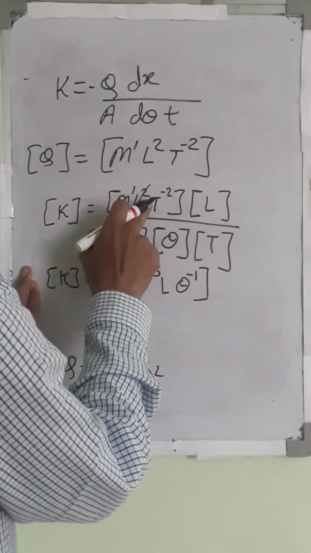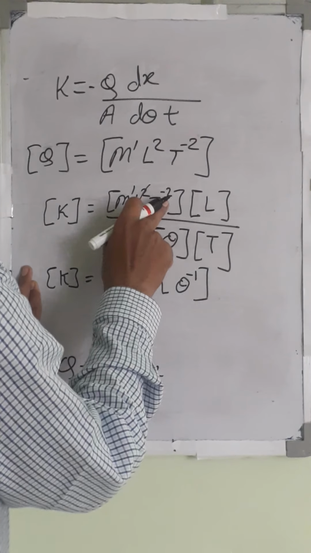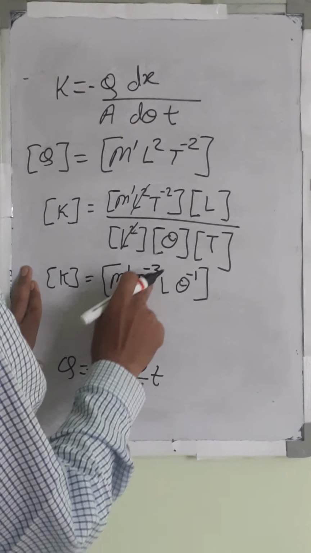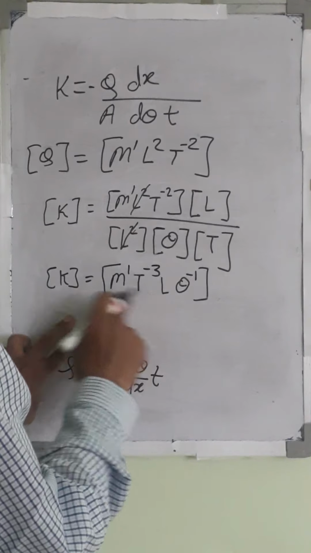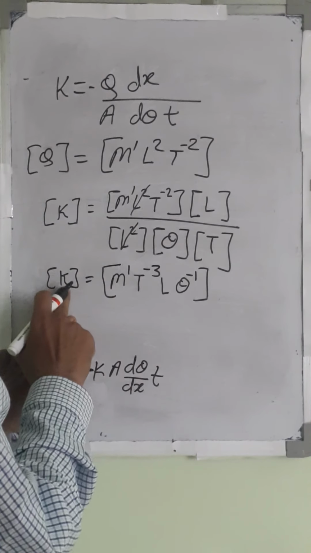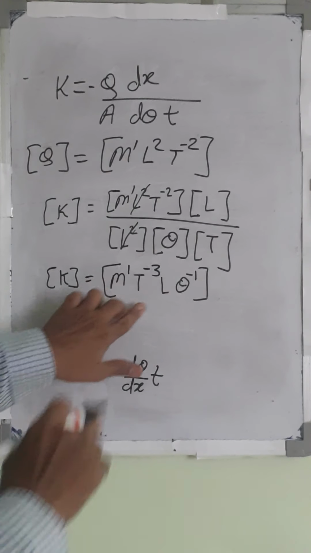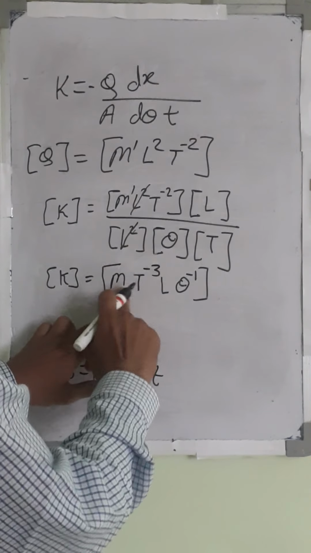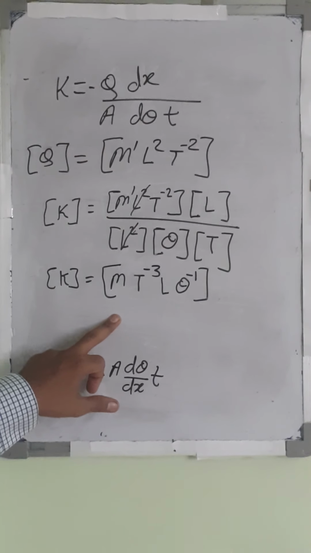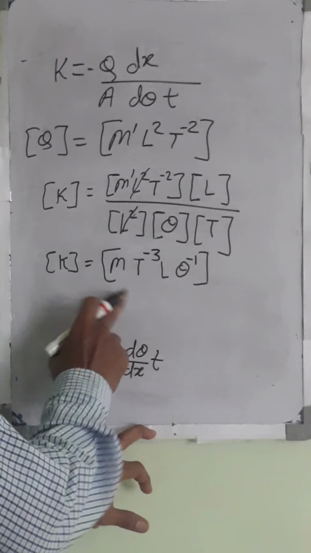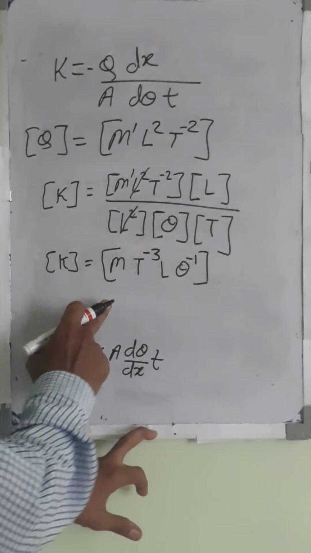So in this way, the dimensions of K can be written as M L T raised to minus 3 theta raised to minus 1. This is the coefficient of thermal conductivity, or thermal conductivity.